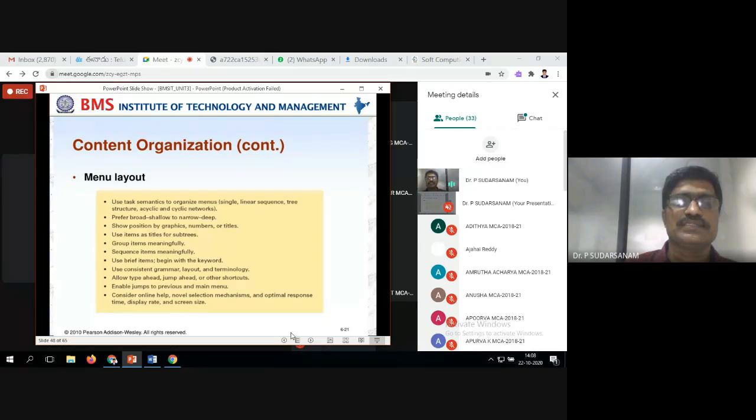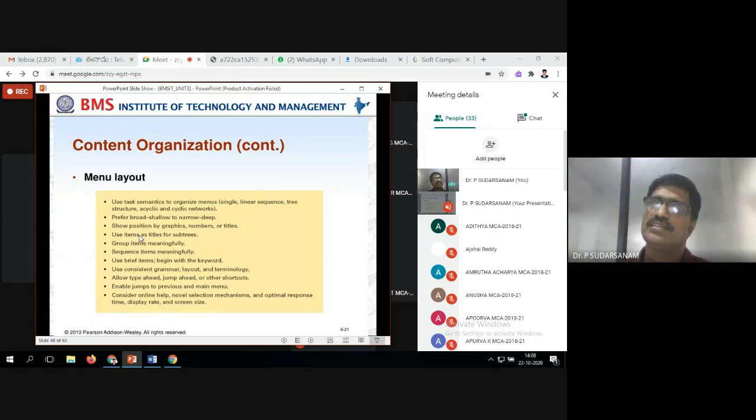Show possibilities by graphics, numbers or titles. So here, show the possible position by the graphics, numbers or titles. So we need to show the related graphics and diagrams, and the numbers or titles we need to use. Next, when you are grouping the items, make it meaningful. Next one is use the items as titles for the subtrees also.